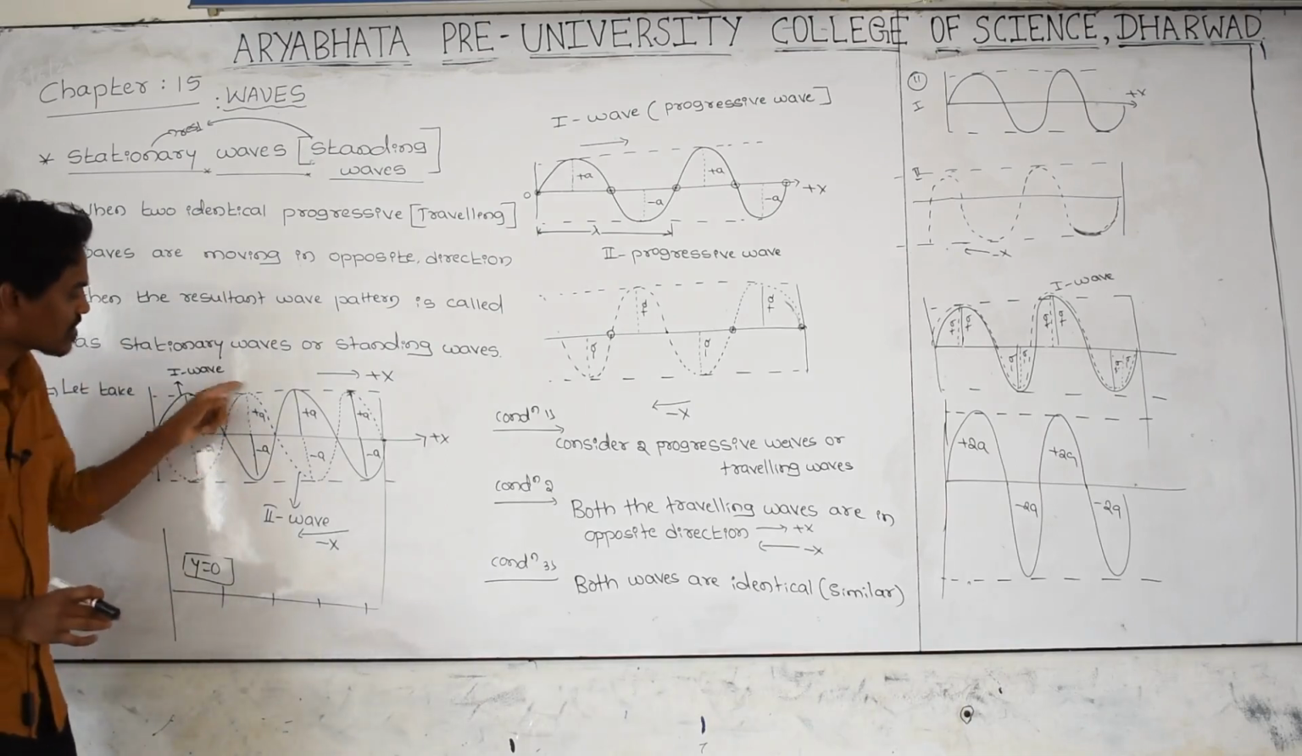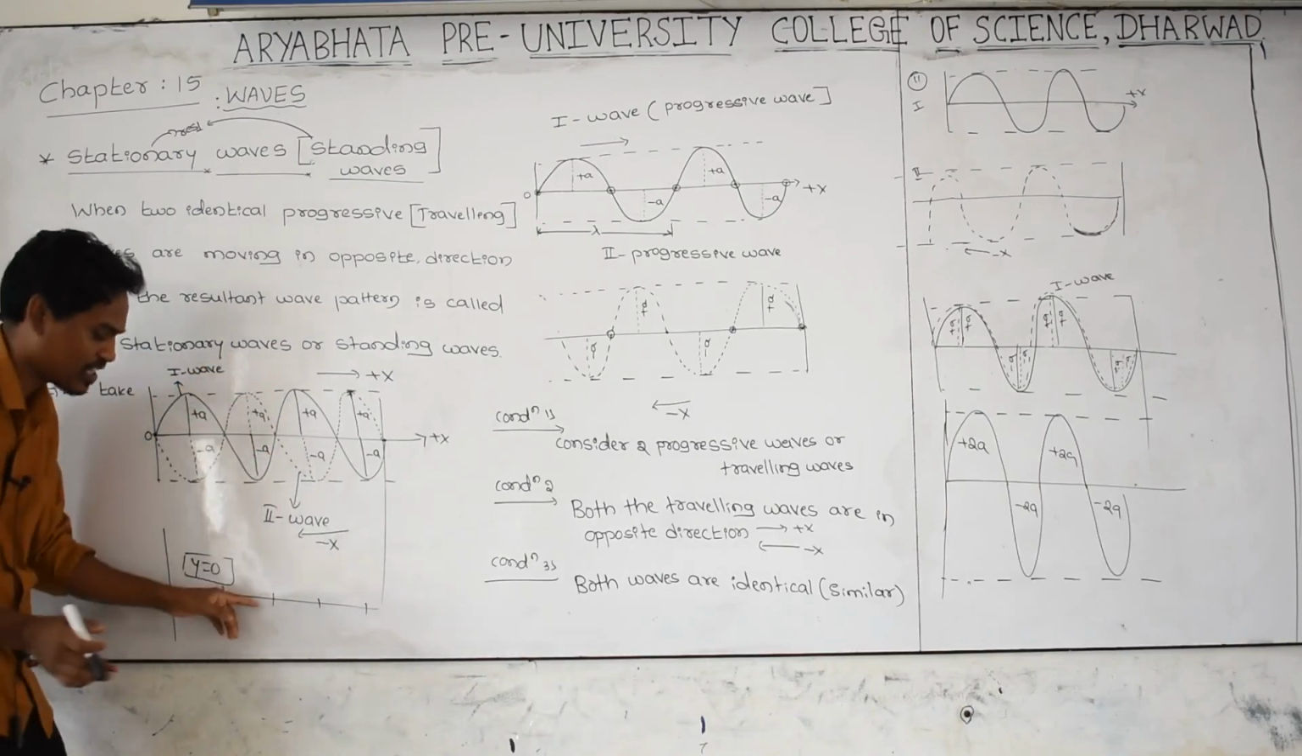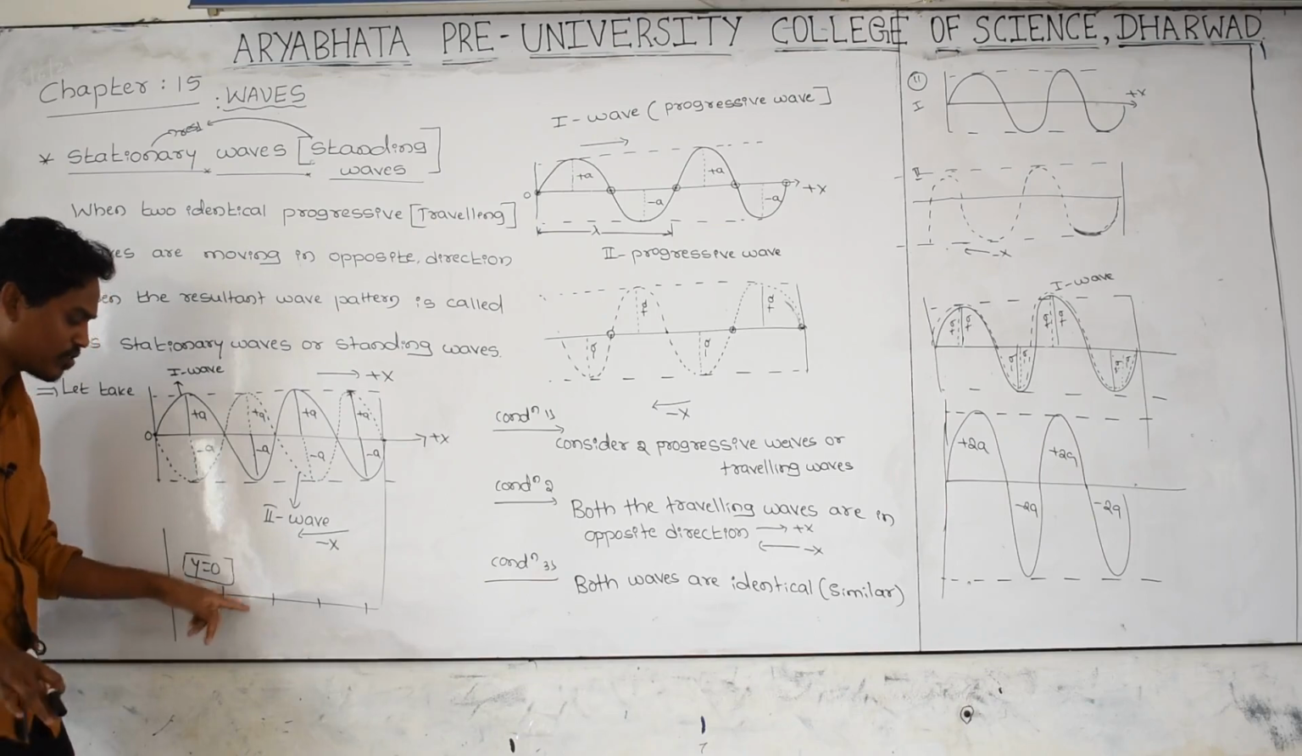Then the crest of the second wave and the trough of the first wave, plus a minus a, getting zero. Crest and trough are cancelled, there is no crest or trough, there is no amplitude, zero.